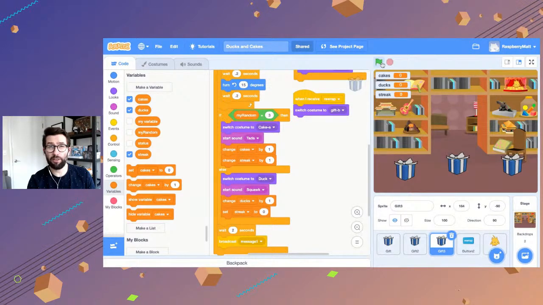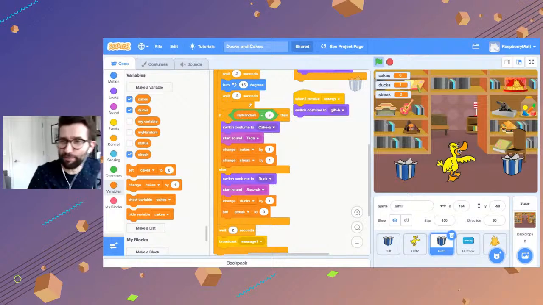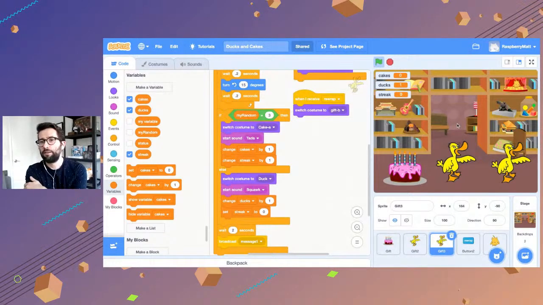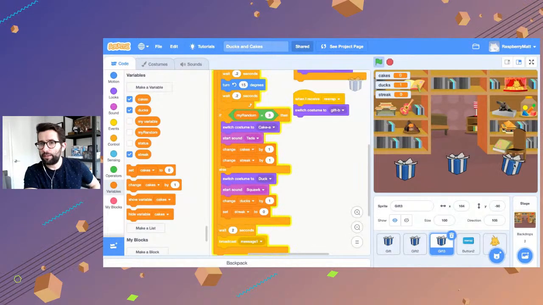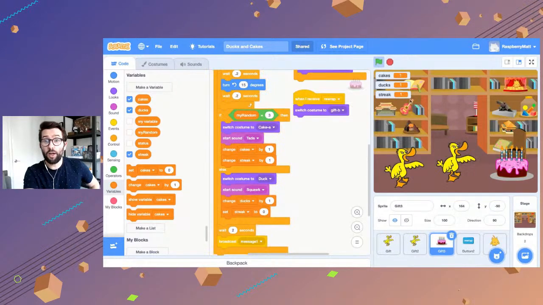Let's watch that streak number and see if we can get it up to maybe 2. 3 is going to be tough. I'm not going to waste all your time trying to get it to 3. It might take some time. All right. Got a duck. Rewrap. Let's get a cake. Come on, cake, cake, cake. Ah, we got a cake. Streak was set to 1. You can see it right there. Streak got set to 1.